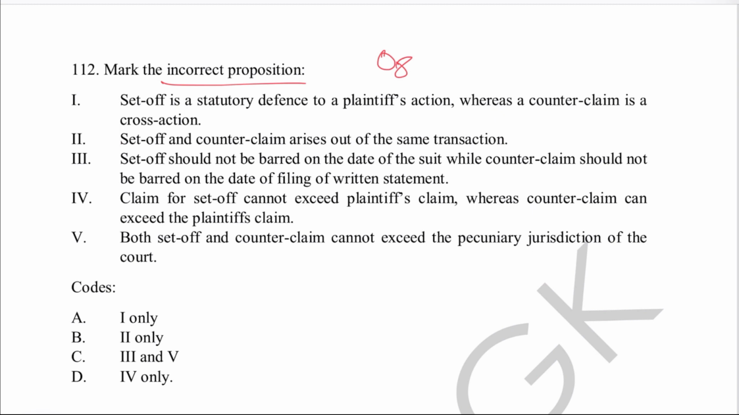Claim for the set off cannot exceed plaintiff's claim, whereas counterclaim can exceed the plaintiff's claim. And fifth is both set off and counterclaim cannot exceed the pecuniary jurisdiction of the court. So this is a conceptual question, and the whole question is related to Rule 6 and 6A of Order 8. Here the right answer will be option number B only.